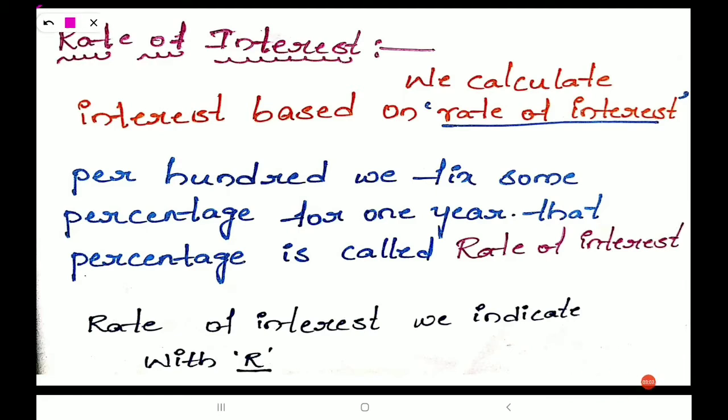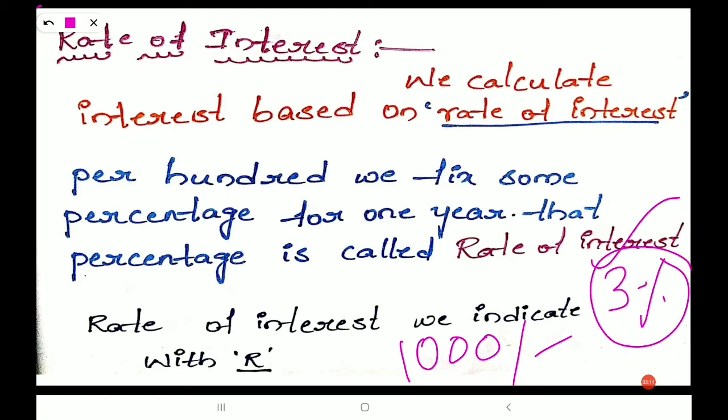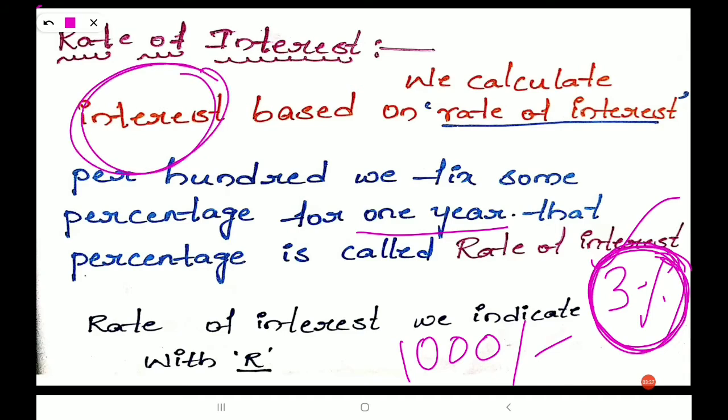Suppose your parent has taken 1000 rupees, and I am fixing 3% as the rate of interest per 1 year. Based on this 3% only we calculate the interest. This 3% is called the rate of interest. We will see in the next slides how to use this rate of interest while solving problems.